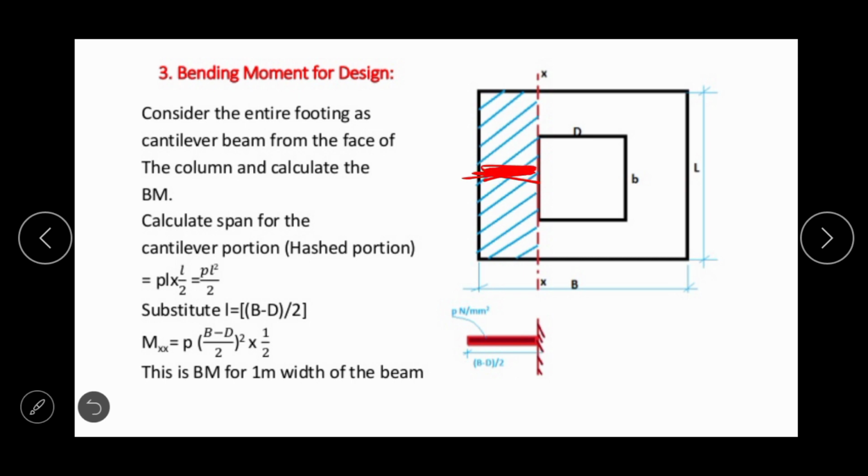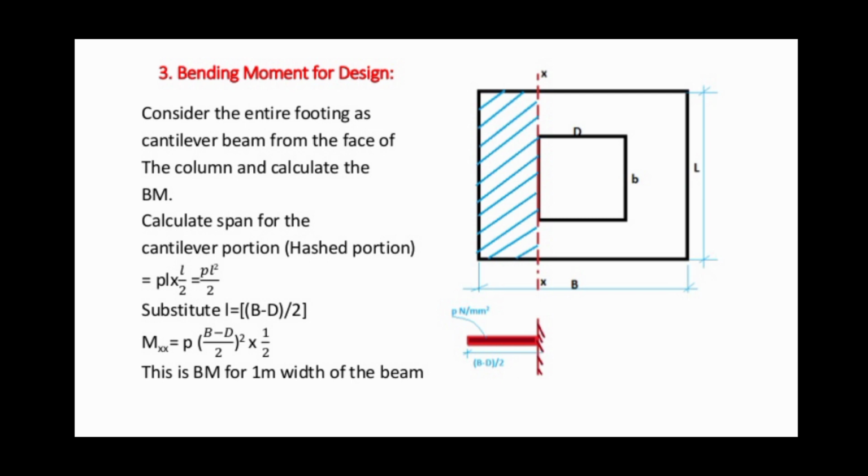Okay, so here the critical phase lies at the face of the column. So here you can see this is fixed portion and this is free portion. So maximum bending moment in the case of cantilever beam is equal to PL square by 2.